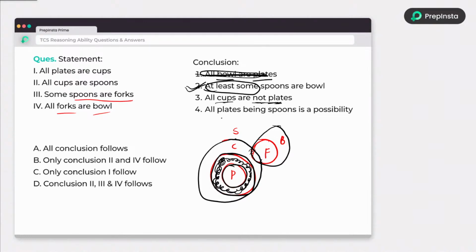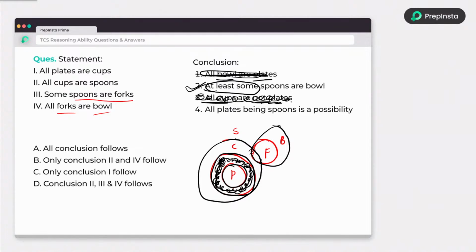But here they are saying all cups are not plates. See here, some of the cups are not common with plates, not all. So 2 also got wrong. Am I right or not? Tell me in the chat.